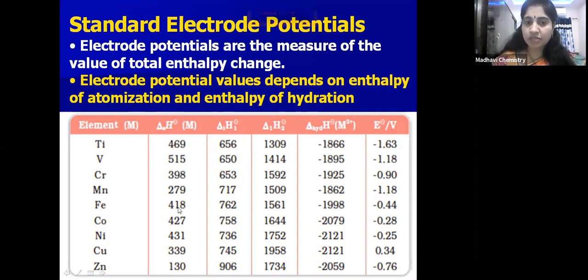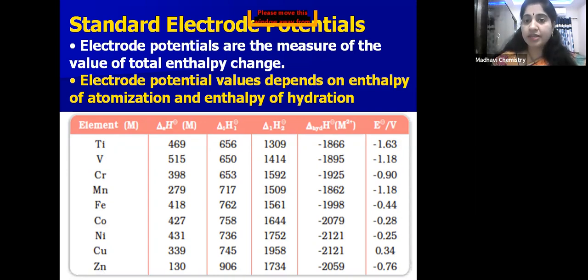We know that atomization enthalpy is always positive, because energy is required to break the metallic bonds between the metal atoms, and the metal should be in the gaseous state. That amount of energy is called atomization enthalpy. So atomization enthalpy is always positive, because we have to supply energy. What is the first ionization enthalpy? The amount of energy required to remove an electron from a gaseous neutral atom. So this is also positive. We have to give energy to remove an electron, is it not?